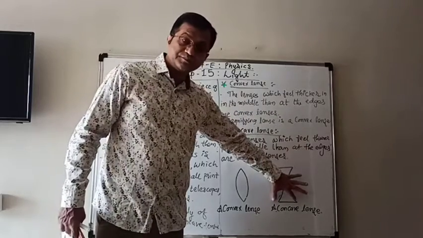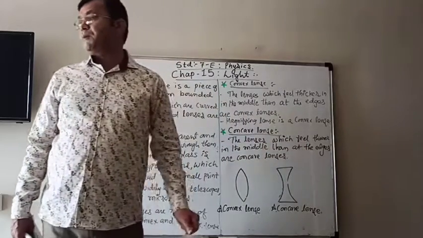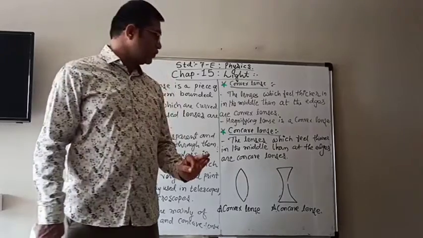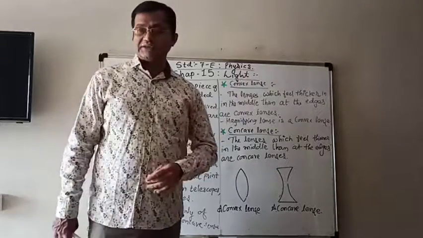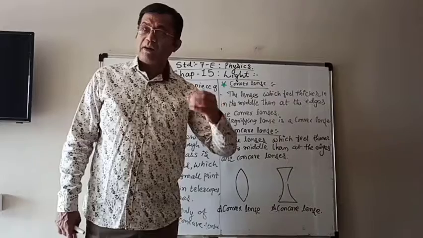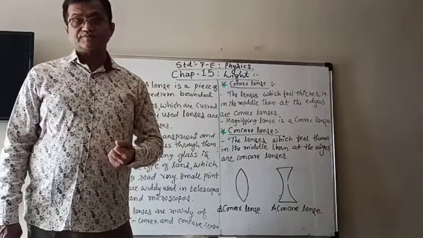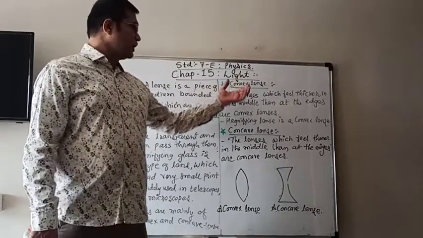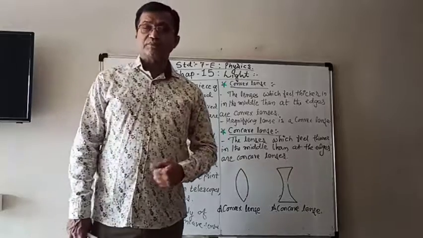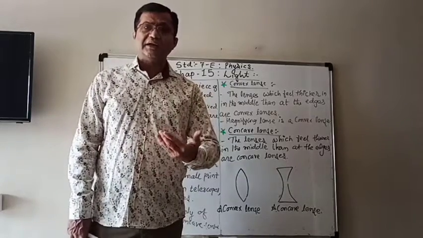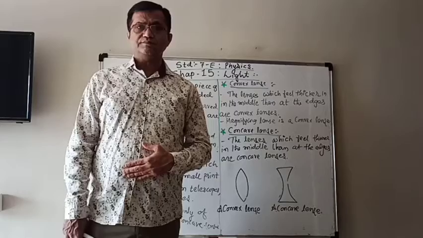Edges are thicker. And this type of lenses are known as the concave lens. Now lenses also have some different names, but we will learn about that in the next session.